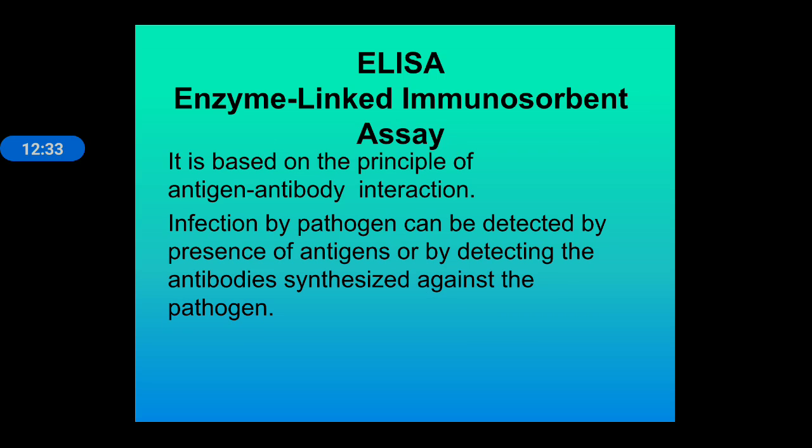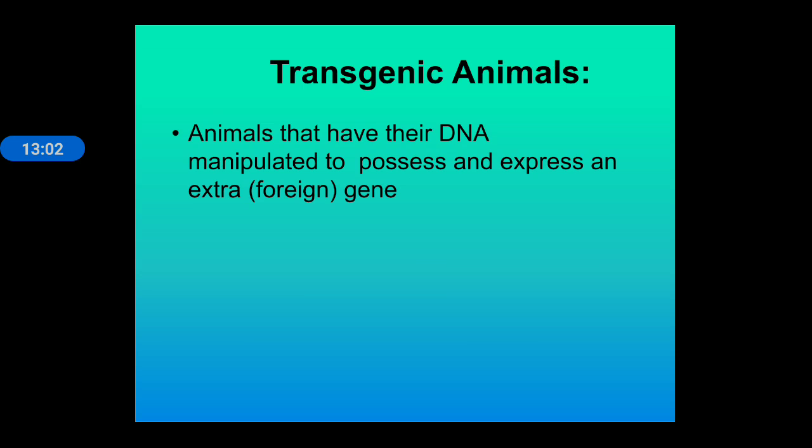Now ELISA is enzyme linked immunosorbent assay. It is based upon the principle of antibody-antigen interaction. Infection by the pathogen can be detected by the presence of antigen or by detecting the antibody synthesized against the pathogen. So specific antigen-antibody interaction will take place when the antigen enters inside the body, then it will lead to the production of antibody. So by detecting the specific antigen or the specific antibody, we can identify the disease associated with this.